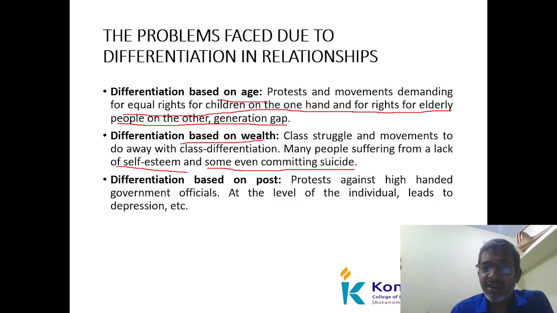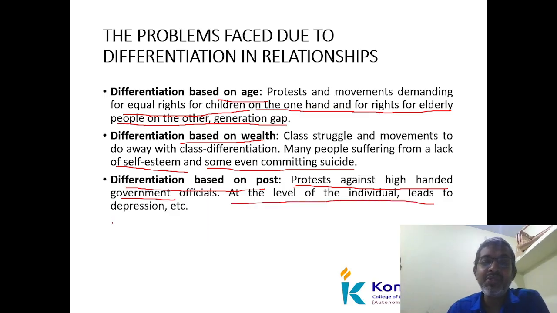It is happening within the family also, but based on wealth, differentiation has been arising in the relationship. Okay, next one, differentiation based on post. Yes, of course, post means any post: IAS, IPS, clerk, peon, however it may be. There are protests against high-handed government officials, and at the level of the individual, it leads to depression. Suppose I am getting a better option, I will feel happy. Suppose I am not getting any better options, I will get depression. I may even commit suicide, as we already said about wealth. Differentiation has arisen between relationships.